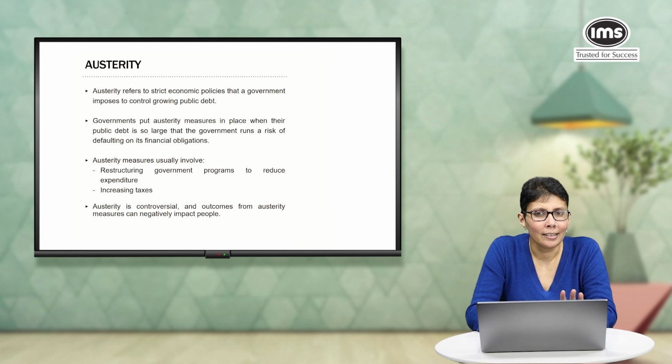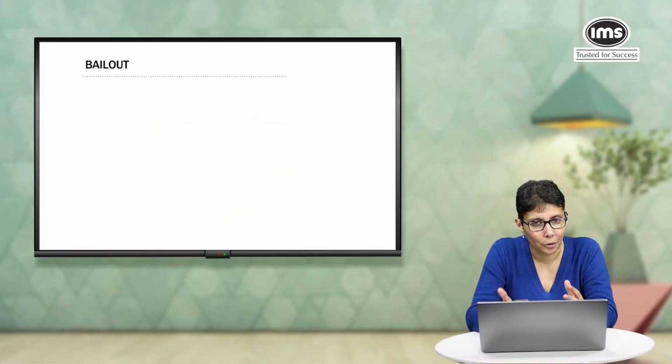Now, austerity sometimes seems necessary, but it has been controversial wherever it has been implemented. Because when we impose such extreme measures, usually it leads to a downfall in the standard of living of the citizens of the country. And people also say that it in fact leads to increase in unemployment and poverty. So as usual, drastic action does not always produce positive results. Now let's get back to the story of India.